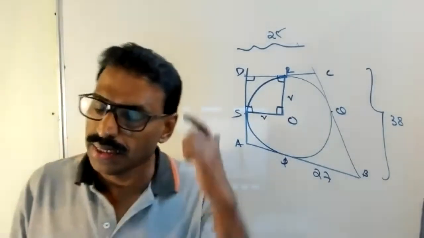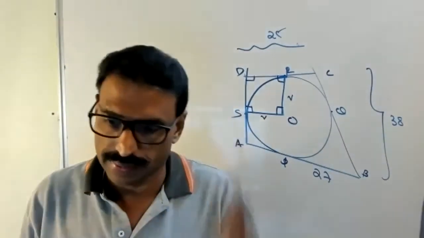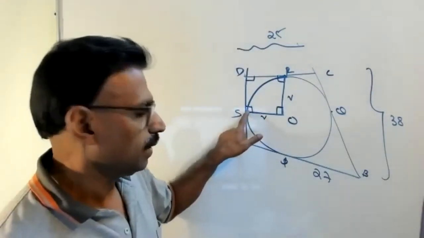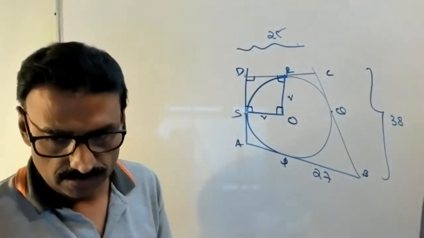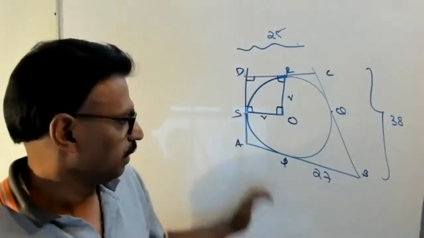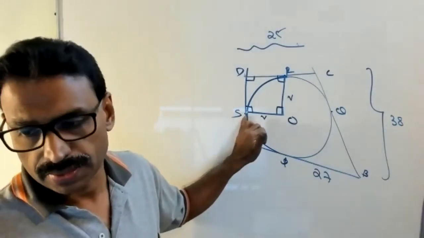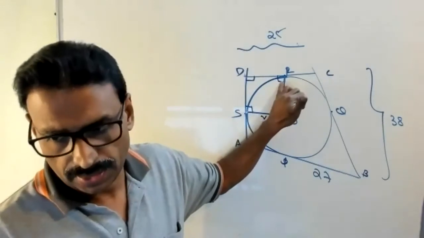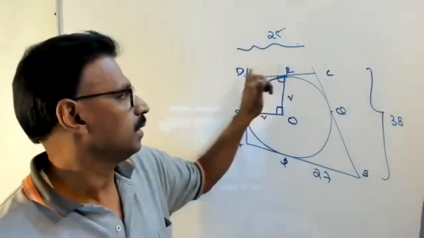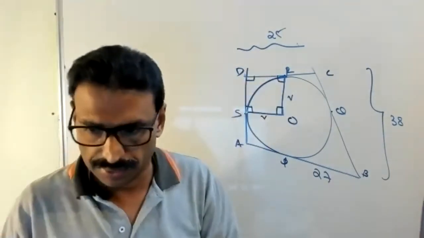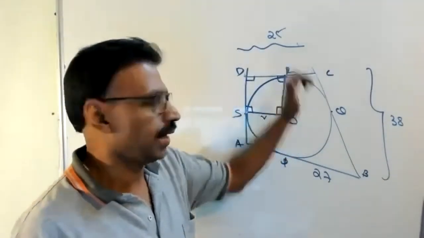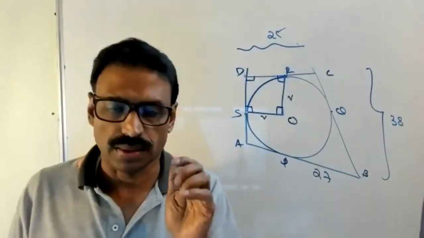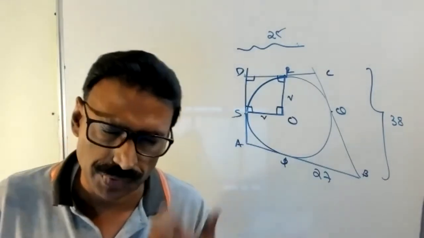SOR is 90, angle sum property of a quadrilateral. Correct or no? Angle S is 90, radius through the point of contact. Angle R is 90, radius through the point of contact. Angle D is 90, given. Therefore, angle SOR is 90, by the angle sum property of a quadrilateral.